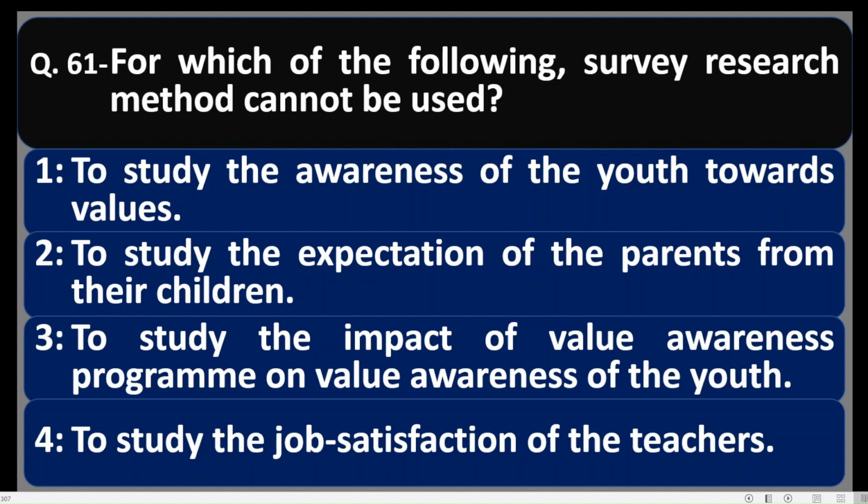That can be done only with experimental research, and the remaining 3 subjects can be done through survey research, because survey research attempts to know the prevailing, existing situation. So in options number 1, 2 and 4, the subjects tend to find out the existing situation. So option number 3 is the correct option. This cannot be done through survey research. For that we have to apply experimental research.